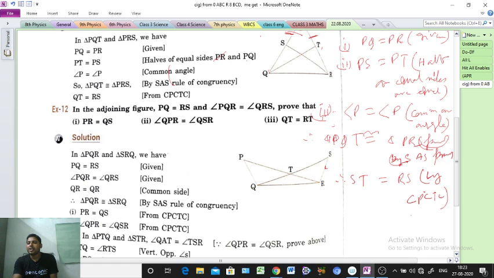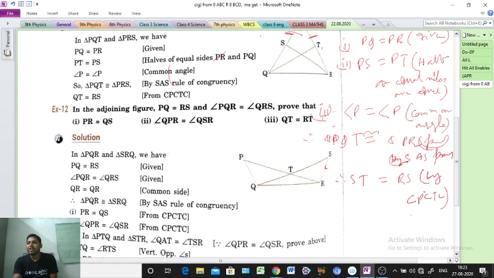Clear or not? Easy or hard? Easy, but your concept should be clear and you have to practice it. Not very hard, a little hard, but the concept should be clear. That is the thing: everywhere we are proving what, sir? Congruency. Two triangles are congruent, that is the main thing. Okay, next, see example 12.